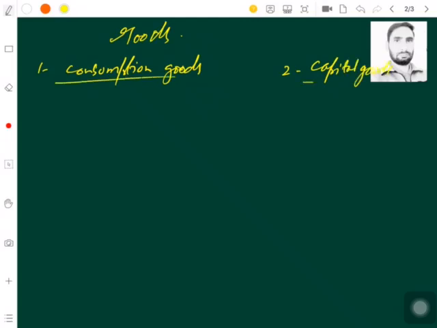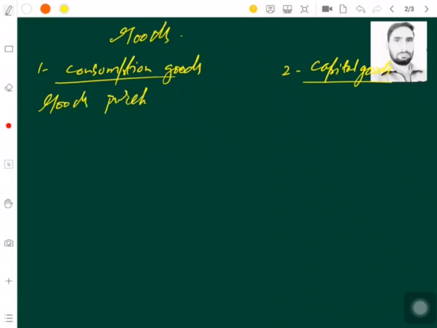So consumption goods and capital goods. Consumption goods are defined as any physical object, natural or man-made, or any service rendered which commands a price.